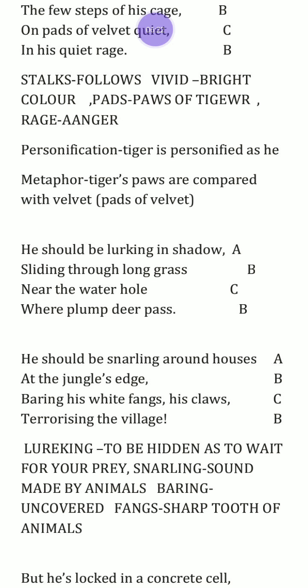Near the water hole refers to a place where the fountain of water is coming out, okay. So he was waiting for animals like deer and others to come for water. When they feel thirsty, they'll come to quench their thirst, and he was hiding himself there, and then he will attack and have them as food. Where plump deer pass: plump refers to fat, heavy-muscled deer, where the deer will visit at the water body.